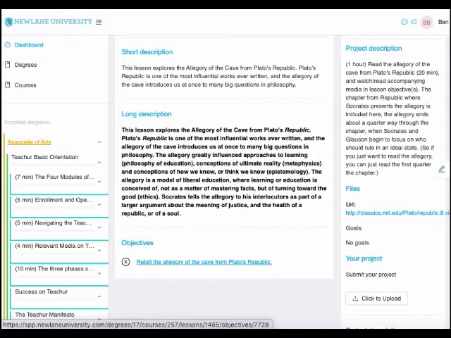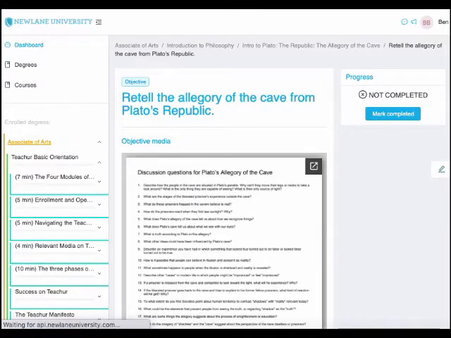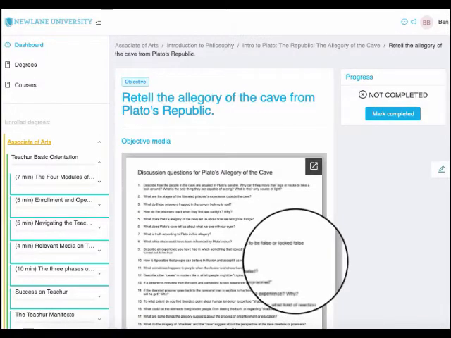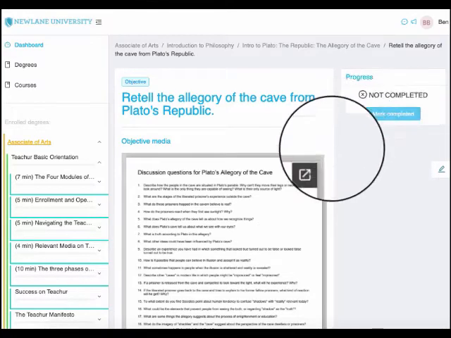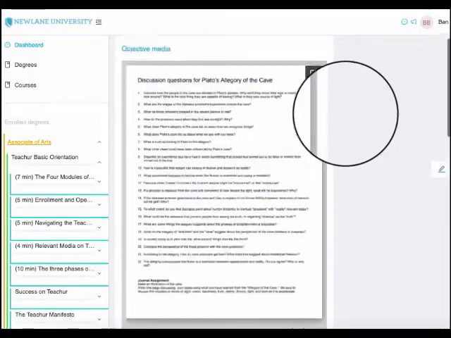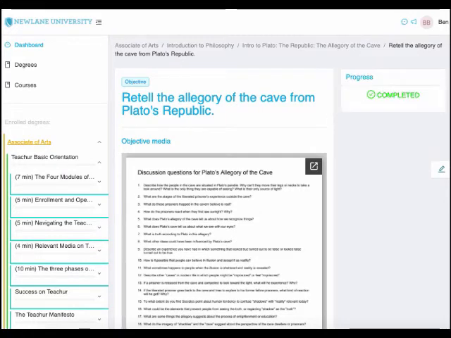So I see I can open this objective up and I'll see some media resources that are related to the objective. If I'm confident that I've mastered the objective, I'll click on this Complete button. It's here, or it's also down at the bottom. So I can click Mark Completed, and then it turns like that.